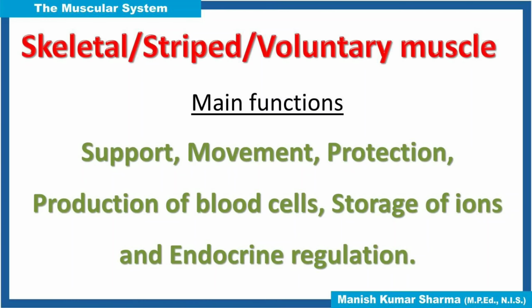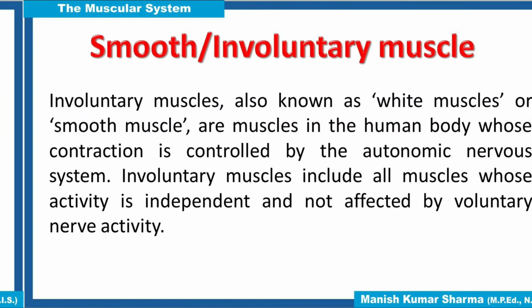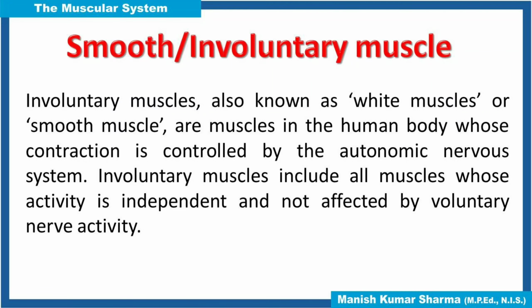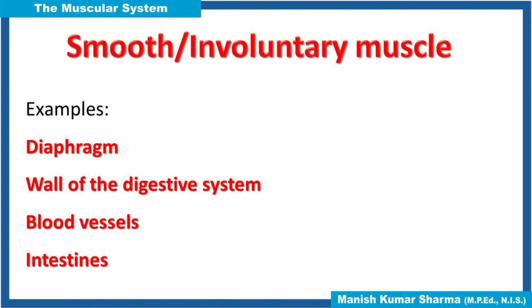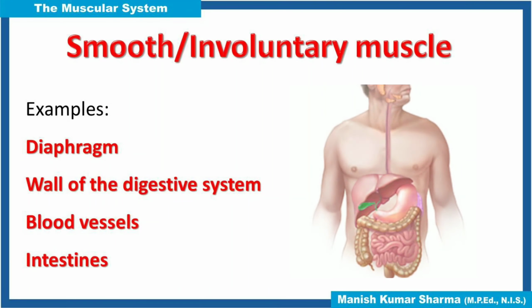Now come to the involuntary muscle. Involuntary muscles, also known as white muscles or smooth muscles, are muscles in the human body whose contraction is controlled by the autonomic nervous system. Involuntary muscles include all muscle whose activity is independent and not affected by voluntary nerve activity. Some examples of involuntary muscles are the diaphragm, wall of the digestive system, blood vessels and intestine.